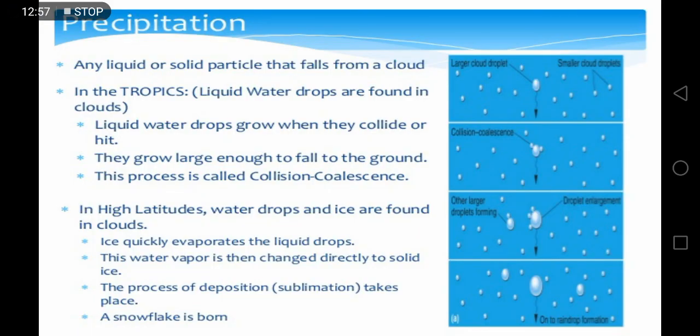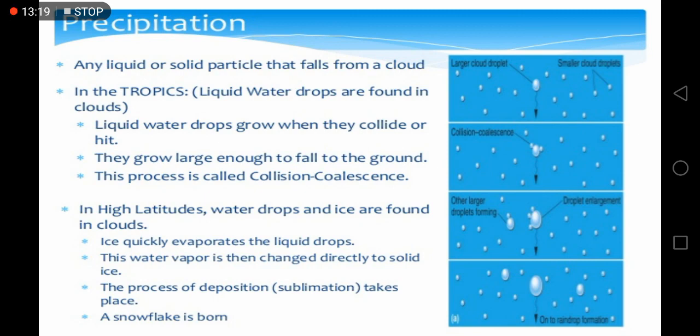Precipitation is any liquid or solid particle that forms from a cloud. In the tropics, liquid water drops are found in clouds because the tropics are a little warm. Liquid water drops grow when they collide or hit. They grow large enough to fall to the ground when they get together.